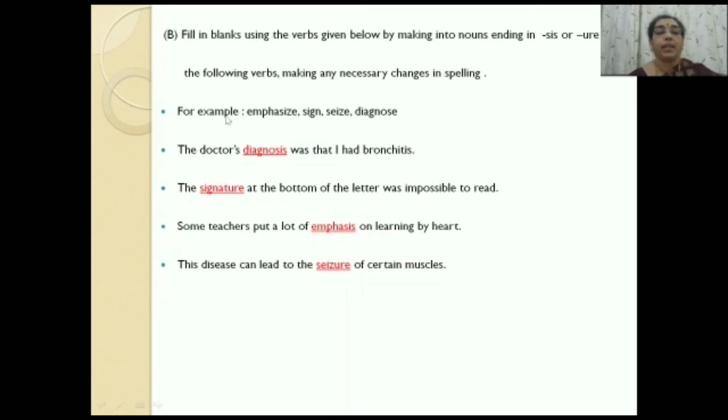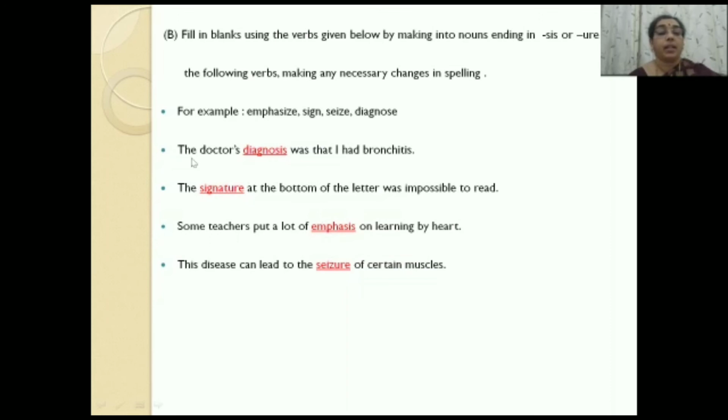Here we have four verbs given here, and we have to convert the verbs into their noun forms. The first word that we have here is emphasis, and the sentence here: some teachers put a lot of dash on learning by heart. The answer here will be: emphasize will change into emphasis. Emphasis means to put stress upon.